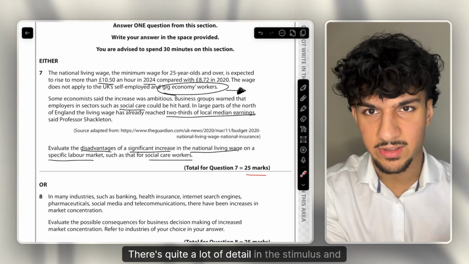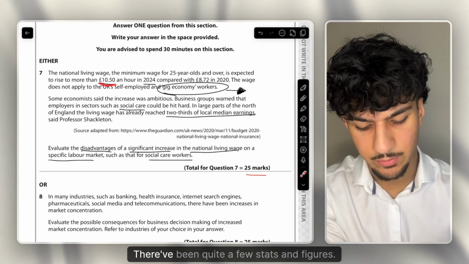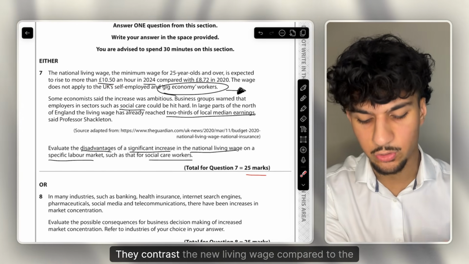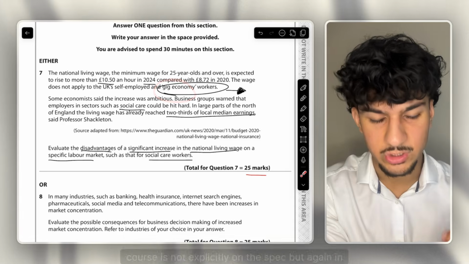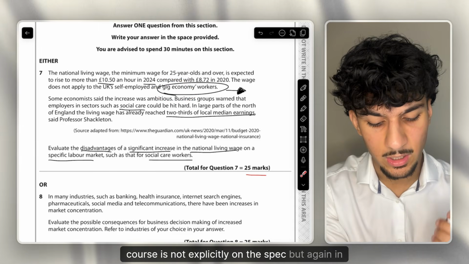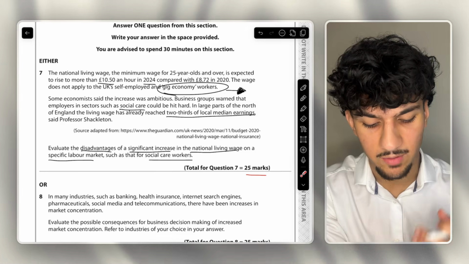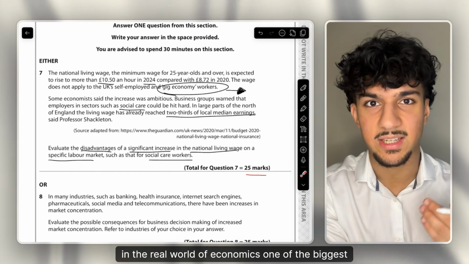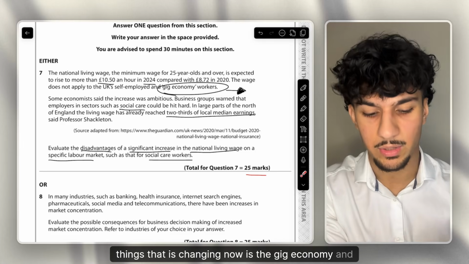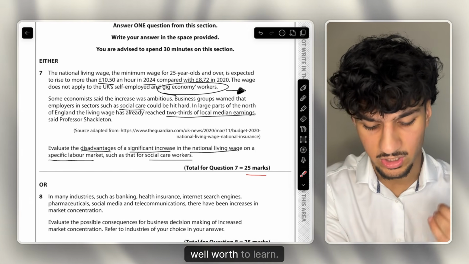There's quite a lot of detail in the stimulus, and 100% try to utilise this. This is really easy application marks. They give you quite a few stats and figures. They contrast the new living wage compared to the old one. They tell you about the gig economy, which of course is not explicitly on the spec, but in live classes we teach it since it has such a relevant link to the real world of economics, and one of the biggest things that is changing now is the gig economy and the new advancements with it. So definitely something well worth learning.